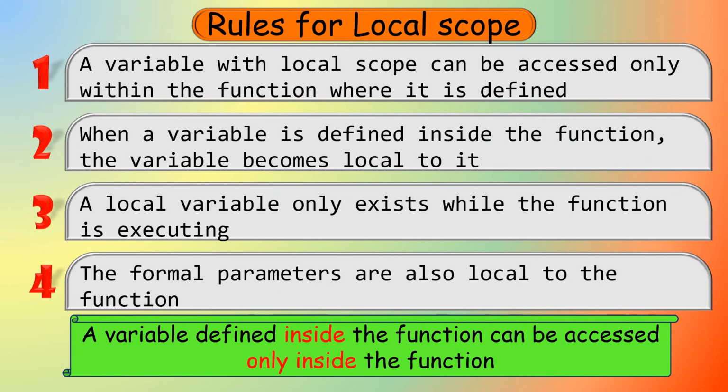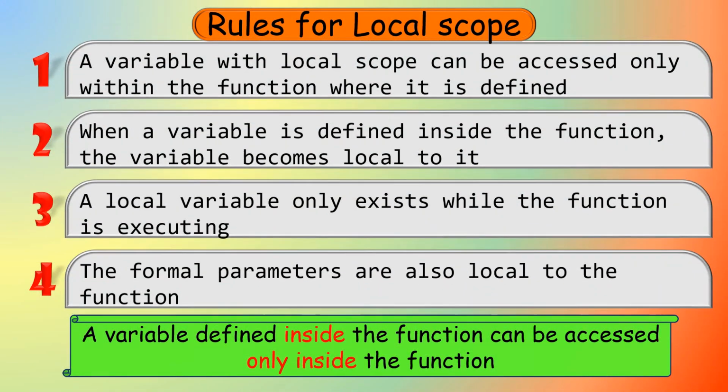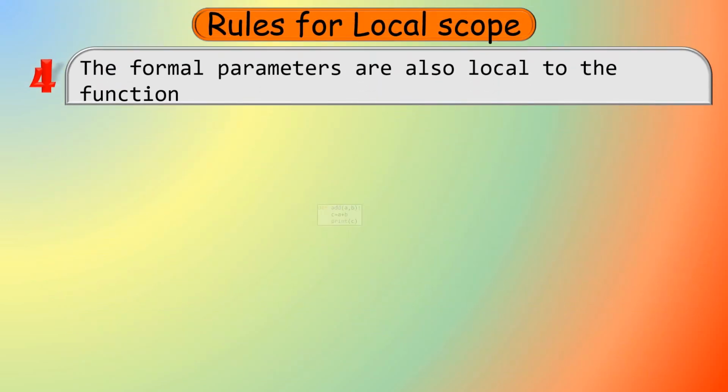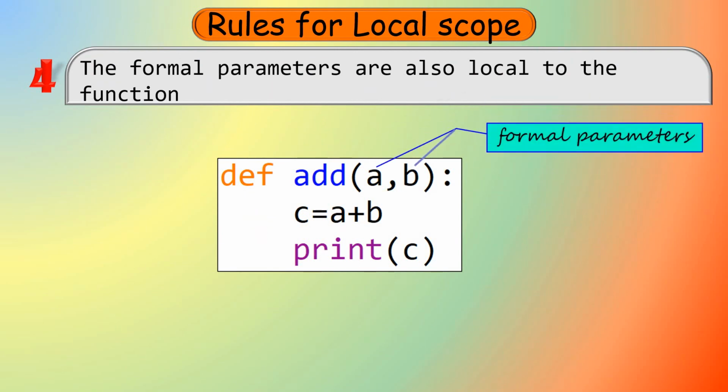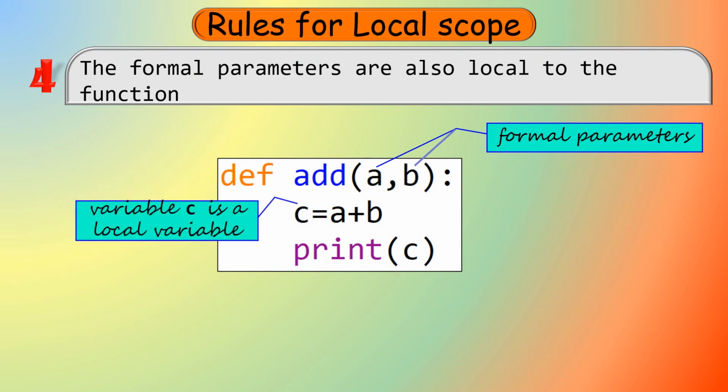Fourth rule: the formal parameters are also local to the function. What is the meaning of formal parameters? Look at this function definition: def add(a, b). Here a, b are the parameters. They are nothing but the formal parameters. So long I have been mentioning them as parameters; they can also be called formal parameters. And within the function, the variable c is a local variable.